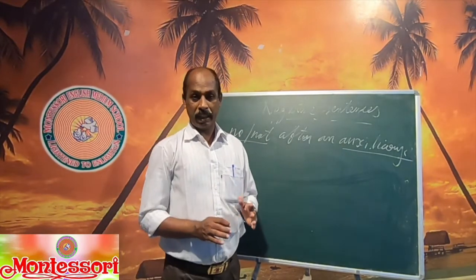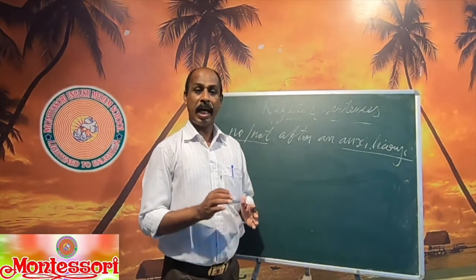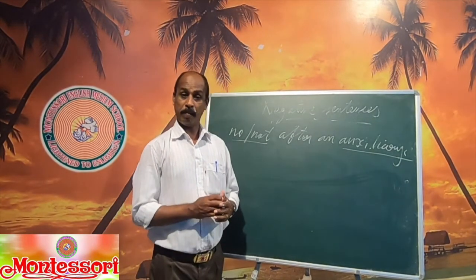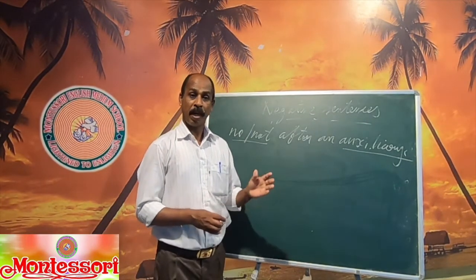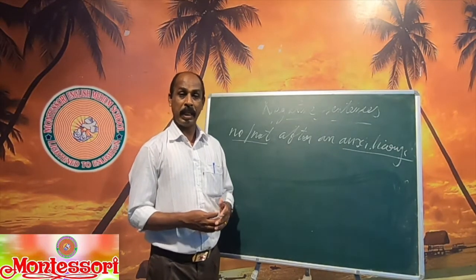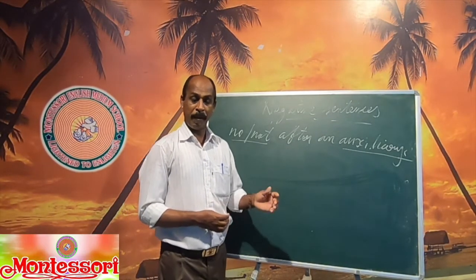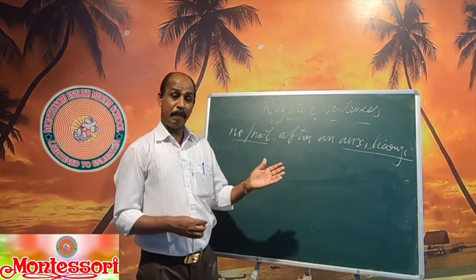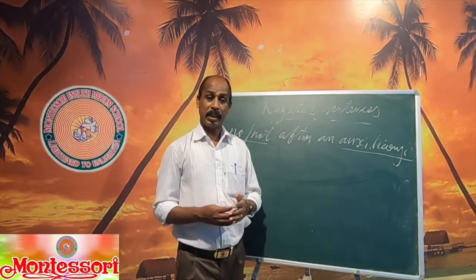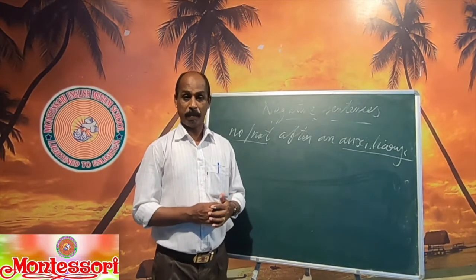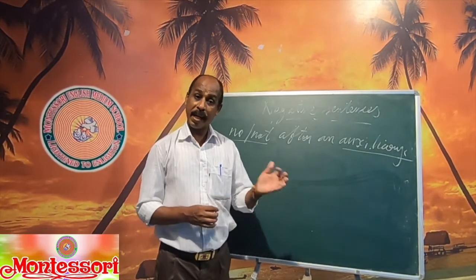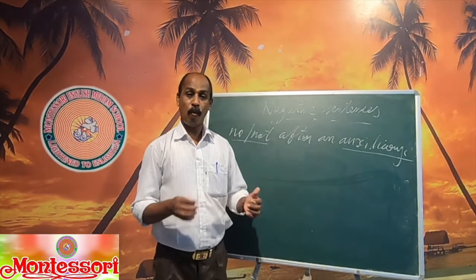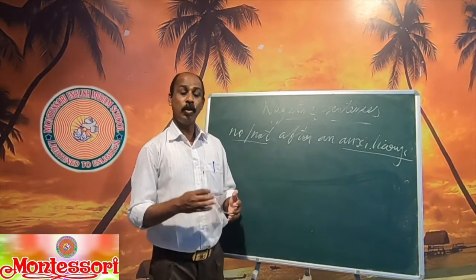Out of 12 tenses, in simple present tense and simple past tense there can be sentences without an auxiliary verb. For example, you see, I write my notes. There is no auxiliary verb. Simple past: I wrote my notes yesterday. But in the remaining tenses, when you make sentences, there must be an auxiliary verb. For example, simple future tense: I will write my notes. What is the auxiliary verb? Will is the auxiliary verb.